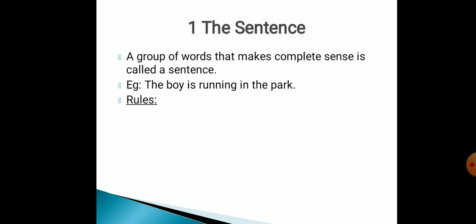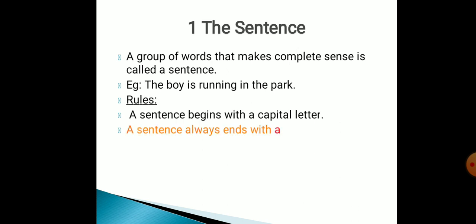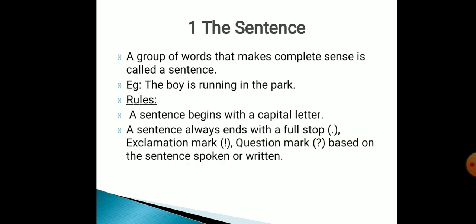The rules for a sentence are: number 1, a sentence always begins with a capital letter. Number 2, a sentence always ends with a full stop, exclamation mark, or question mark, based on the sentence spoken or written.